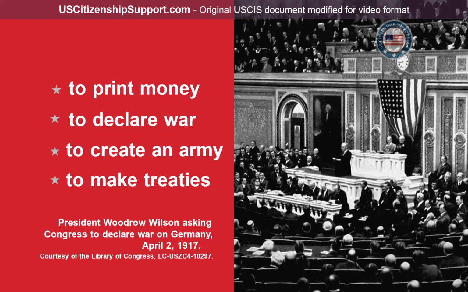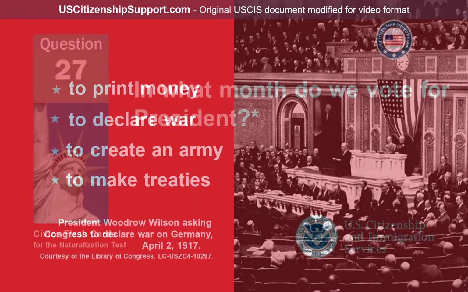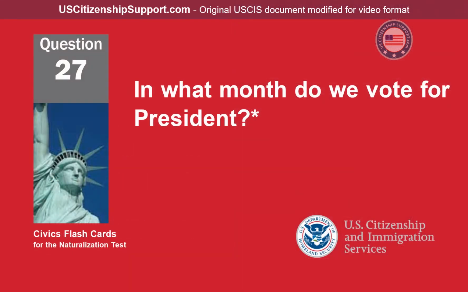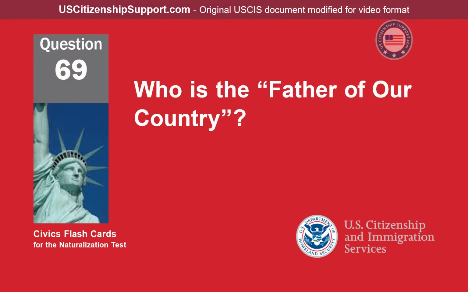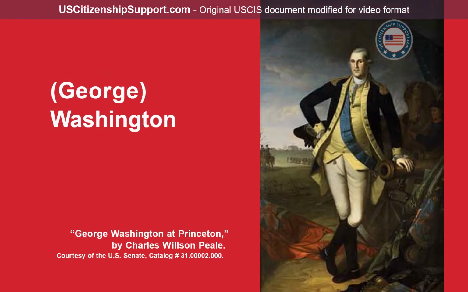To print money, to declare war, to create an army, to make treaties. In what month do we vote for president? November. Who is the father of our country? George Washington.